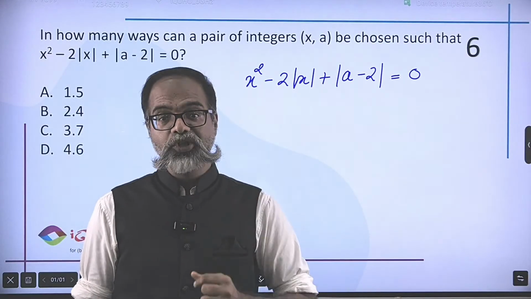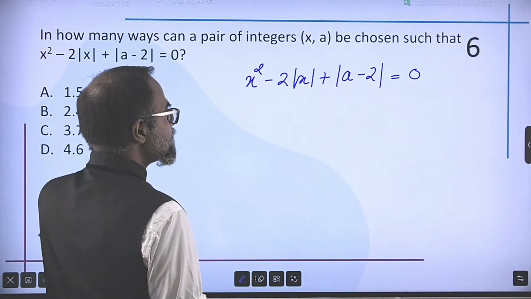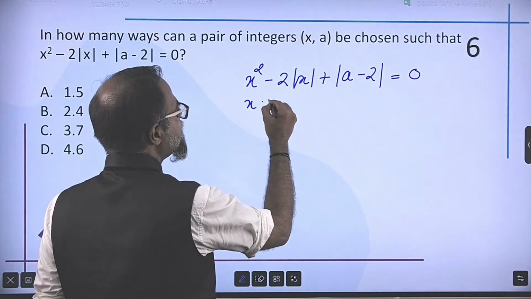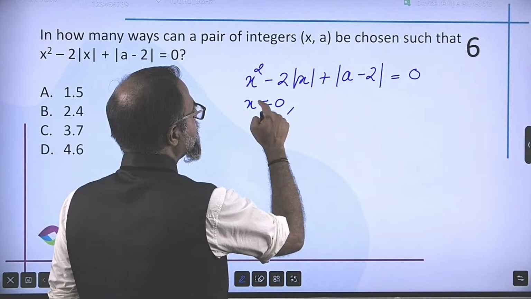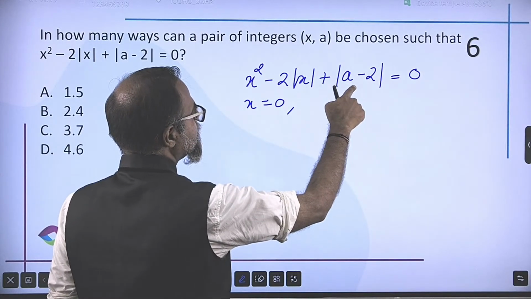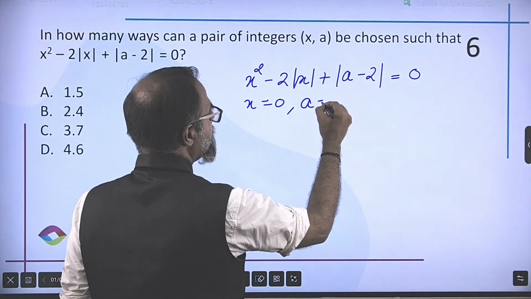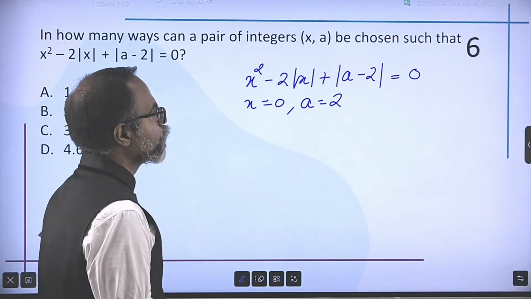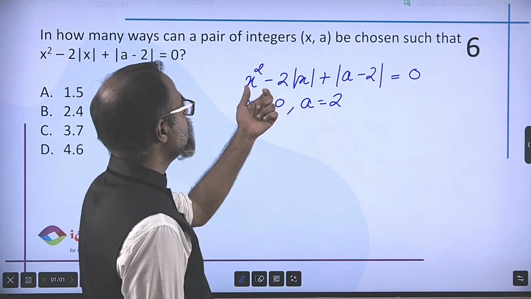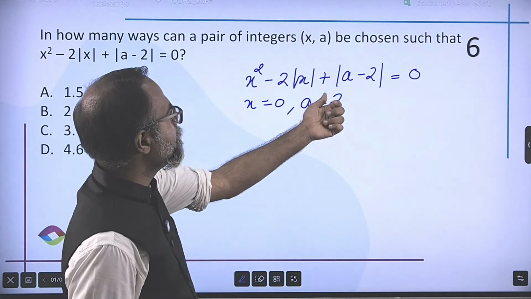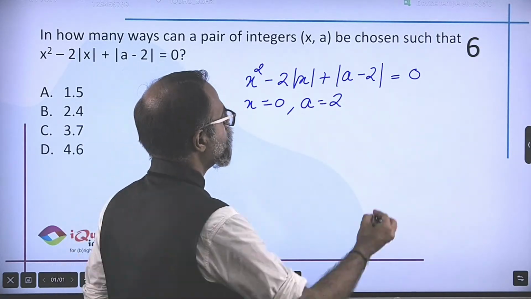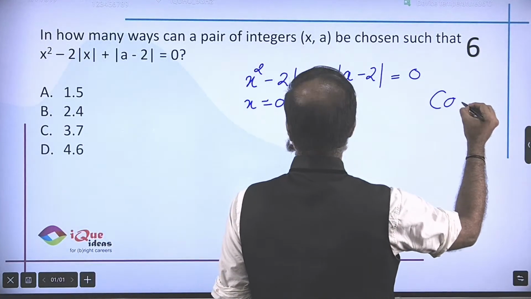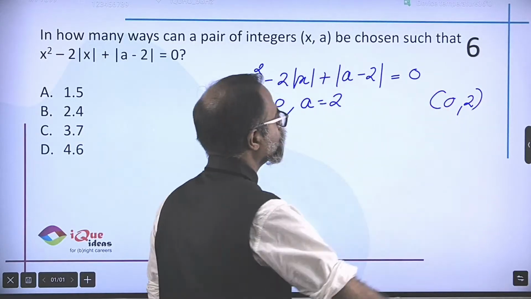That is one possible solution, right? So in this case, if I take x is equal to 0, then 0 minus 0 plus this has to be 0. So a becomes equal to 2, right? So 0 minus 0 plus 0 is equal to 0. So one possible solution is 0 comma 2.